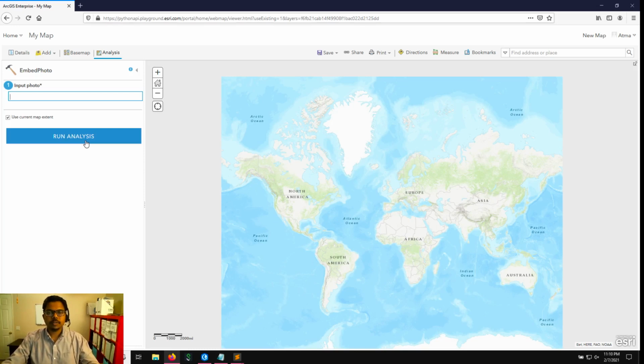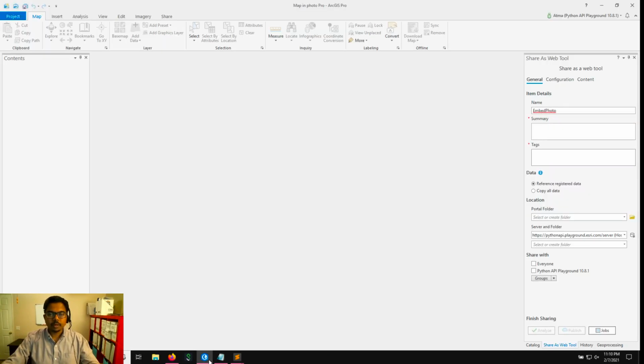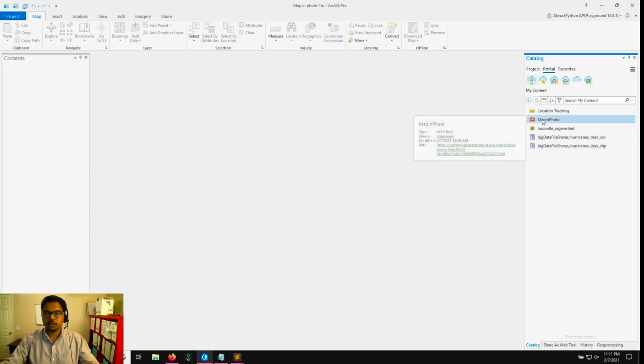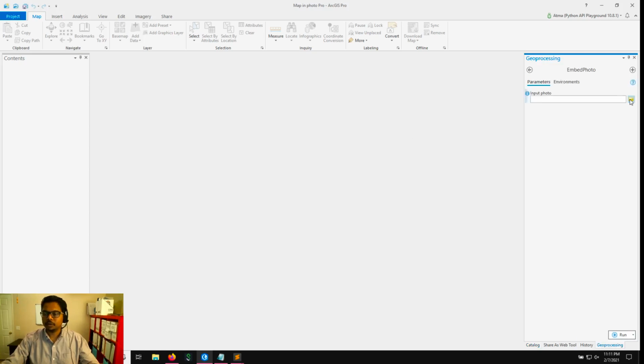Because this is a GP service, any ArcGIS application can use this service by default. So for example, if another user who does not want to run it on the web wants to use ArcGIS Pro to run the tool that you're authoring, they can very well do it. It's pretty simple. So go to the catalog pane and go to the portal tab, and when you refresh, you should be able to see the toolbox or the tool that you just published. Here is the tool that we just published, and we can see the task. We can select the photo, hit run, and we'll be able to perform the analysis on the server side. So this is a really quick example of taking a notebook and publishing as a web tool to run on the server. It runs as a service on the server.